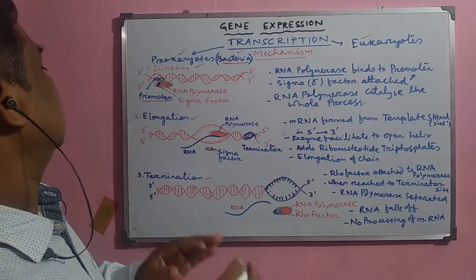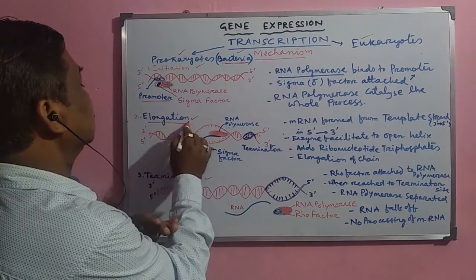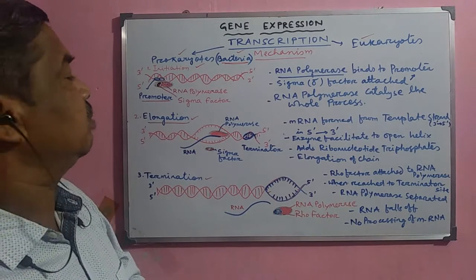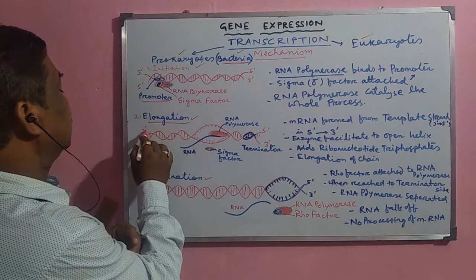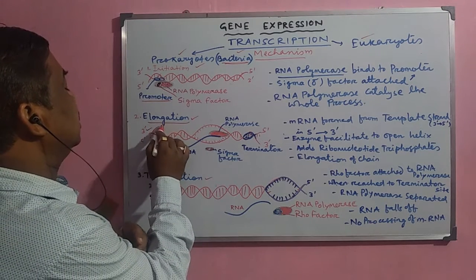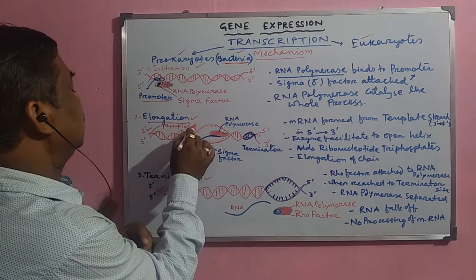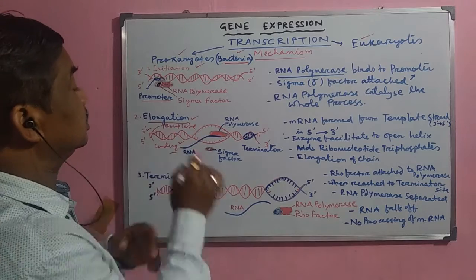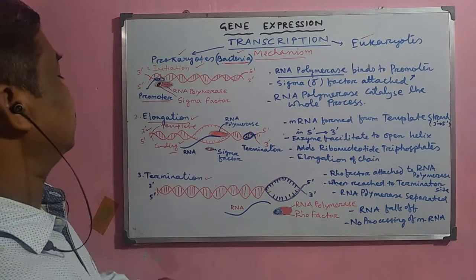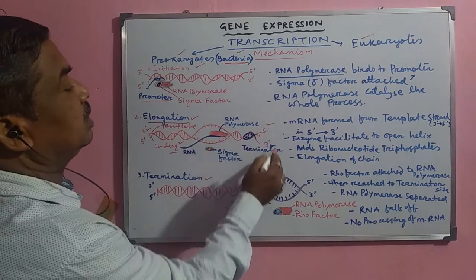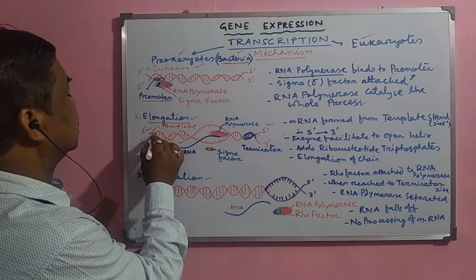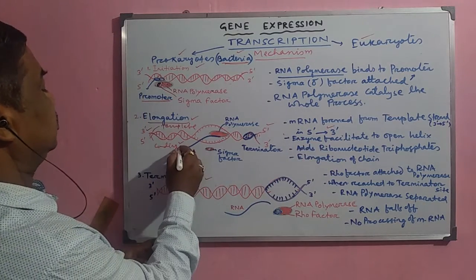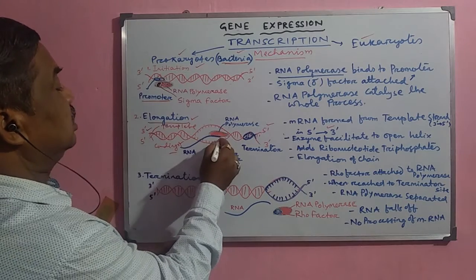Now, after that, the next step is the elongation. Elongation, during this process, the mRNA formed from the template strand. These are two strands. The first one, upper one, this is the template strand, and another one, the lower one, this is the coding strand. But the mRNA is actually synthesized from the template strand. Now this template strand is from 3' to 5' end, but the mRNA which is synthesized here, it is from 5' to 3' end. Because this mRNA which is synthesizing here, it is the 5' end and it is the